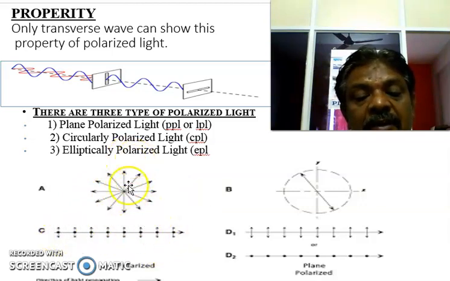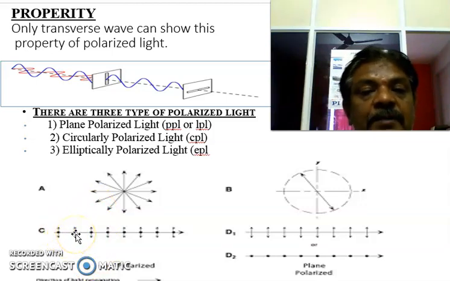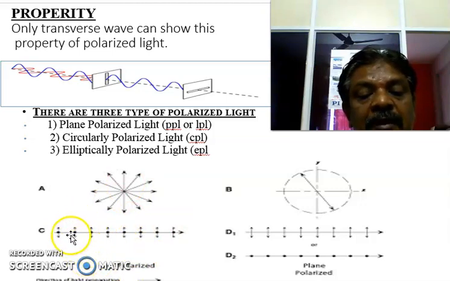The vibration along the vertical direction is represented with a dot. The arrow is horizontal to the plane and the dot is vertical to the plane. These two vibrations are present in unpolarized light. An arrow mark with up and down and dots combined together is the representation of unpolarized light.